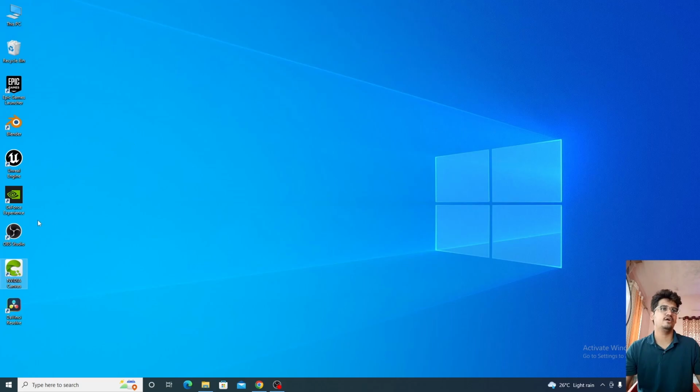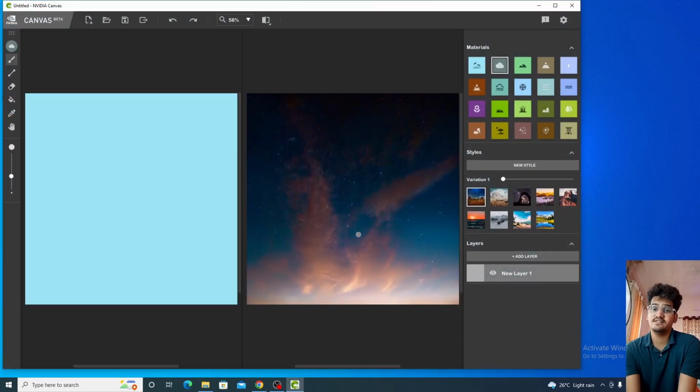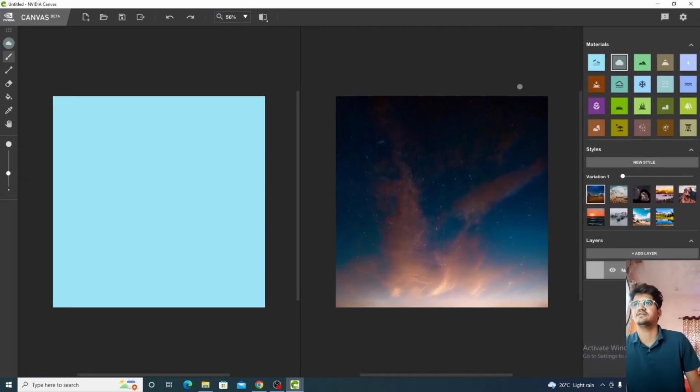This is the layout, how it looks. This is going to be a super amazing tutorial for you and you will enjoy doing this stuff. This is the basic layout. There is one drawing pane on the left side and an output pane on the right side. We can add layers, styles, materials. We have a line tool, an eraser, an eyedropper tool, and size adjustment for the brush.